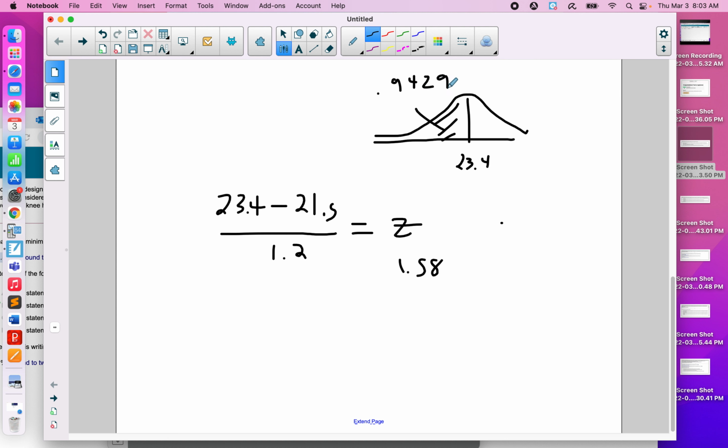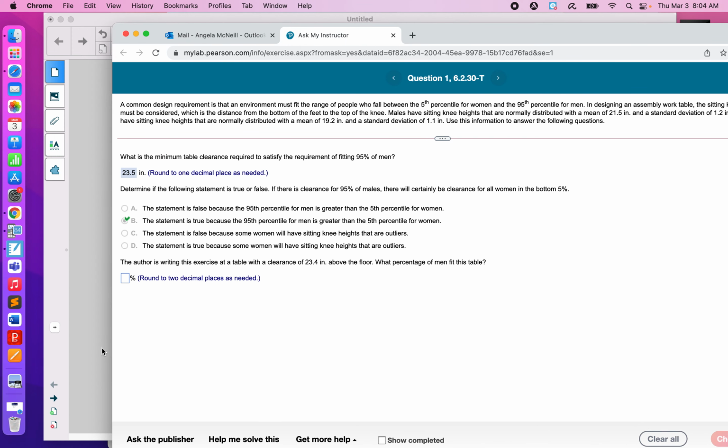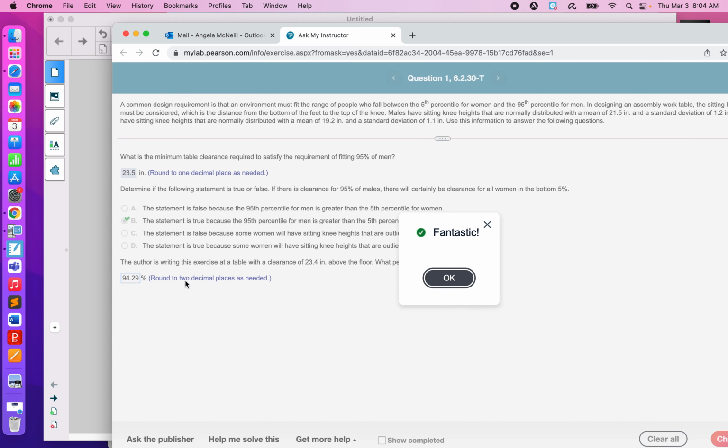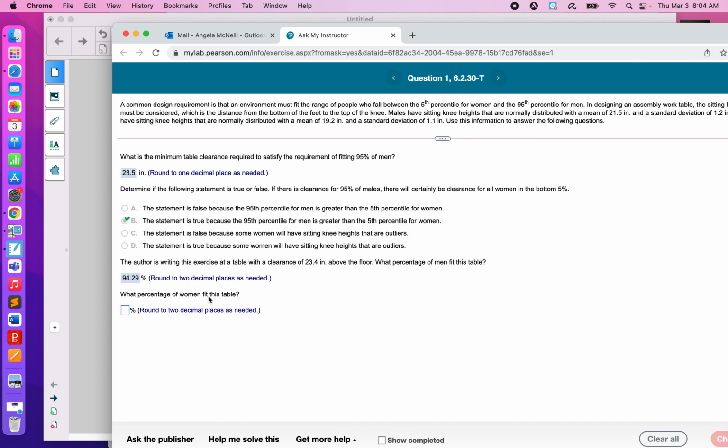Now if I wrote that as a percentage, that's going to give me 94.29%. So as a percentage, it's 94.29%. Just move the decimal to the right 2 places. That's all you do there. Now you'll get a different value if you use StatCrunch. You get a different value if you use your calculator, but the computer has all these values, and they will accept them all. Now, what percentage of women fit this table?